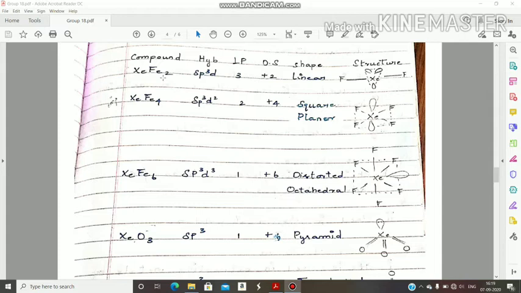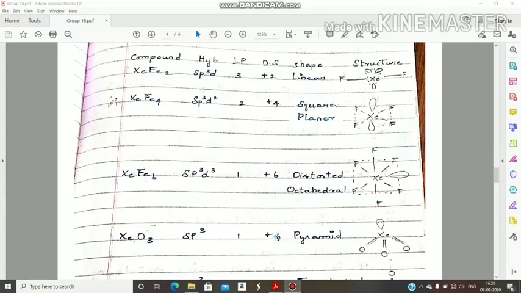If you apply the formula P equal to G plus M minus C by 2, where G is the group of the central atom. In all these cases, group is 8. Just think like that. Group is 8, because these have 8 electrons in their valence shell. That is why you have to put 8. 8 plus 2 minus 0 by 2, that means 10 by 2, that means 5. That means P value is 5.